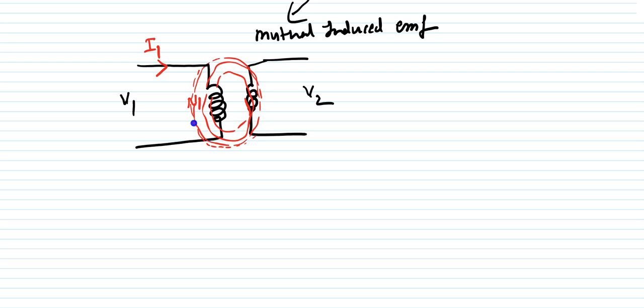So assume phi 11 is the magnetic flux created in coil 1, and phi 21 is the magnetic flux created in the second coil due to the current in the first coil. That is what I just want to say here.